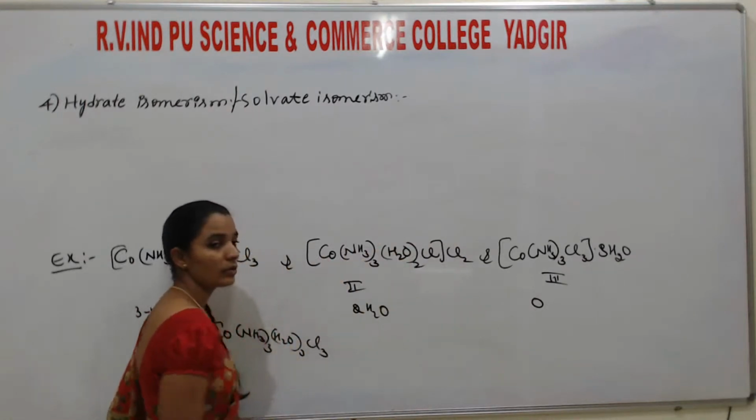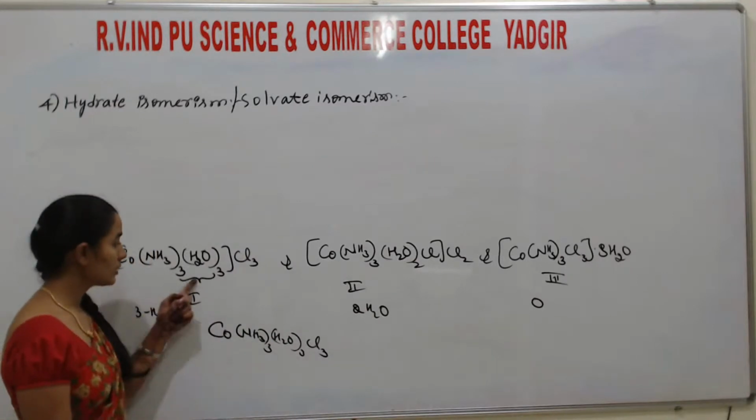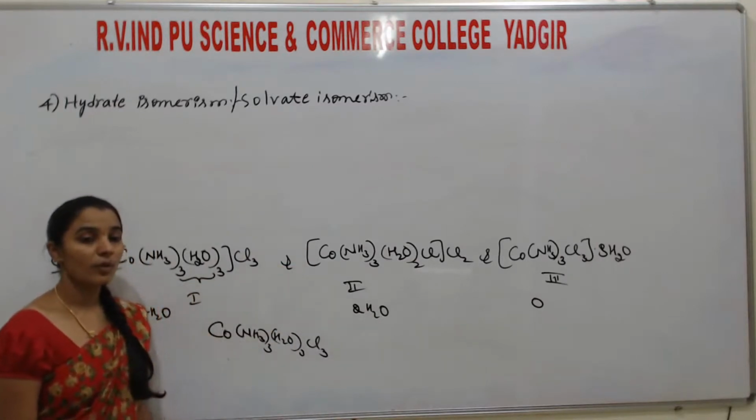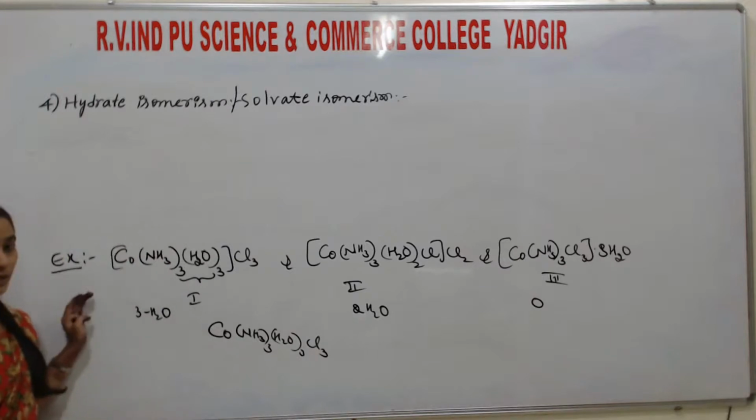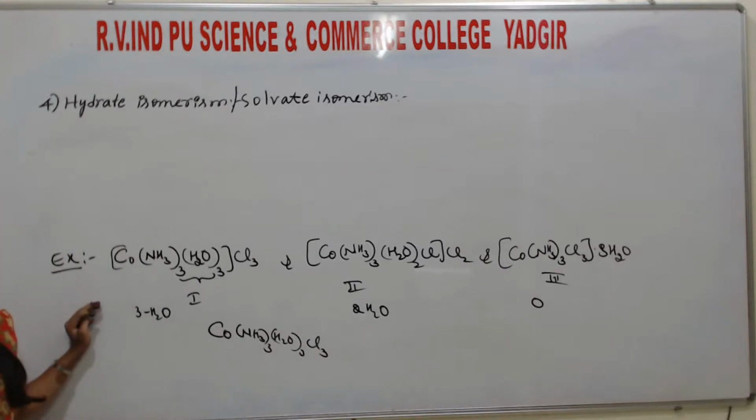Here, zero water molecules are bonded to cobalt. So in the secondary linkage, the number of water molecules is different. So this type of compound shows hydrate isomers. The hydrate isomerism or solvent isomerism means the coordination compounds have the same molecular formula but differ in the number of water molecules bonded in the secondary linkage. Okay?